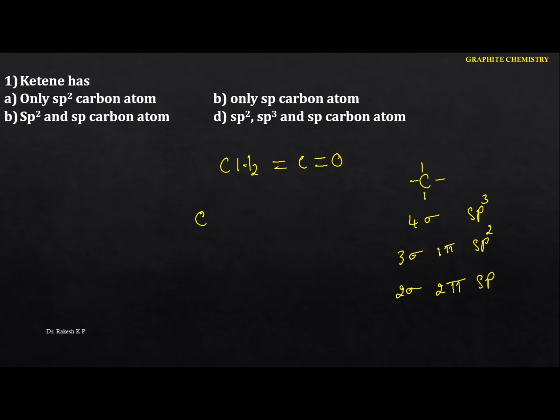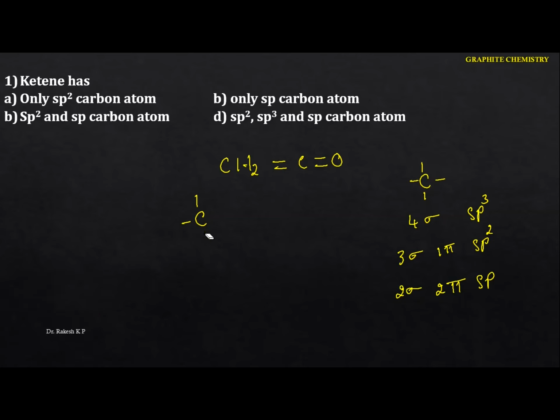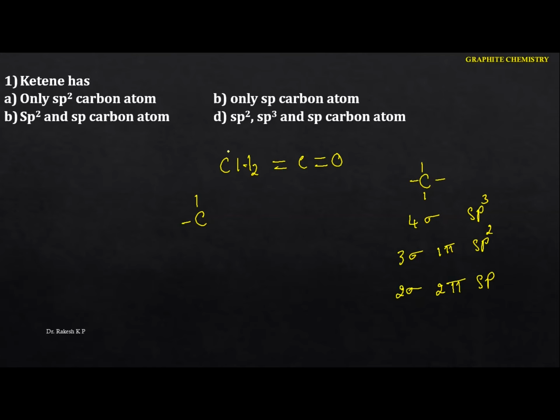Suppose I write the particular structure here, this is CH2, and H. Here it is C=O. See this one. From this carbon to this oxygen, the first bond is sigma, the next is the pi bond. Here also sigma, this is the pi bond, and here it is sigma and sigma. Just identify this here. We can identify 3 sigma and 1 pi bond.